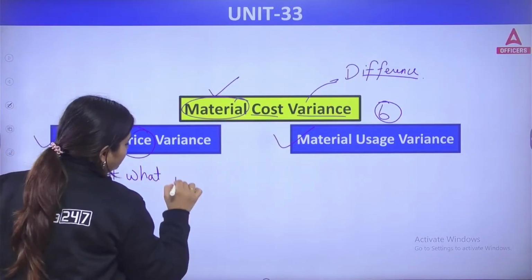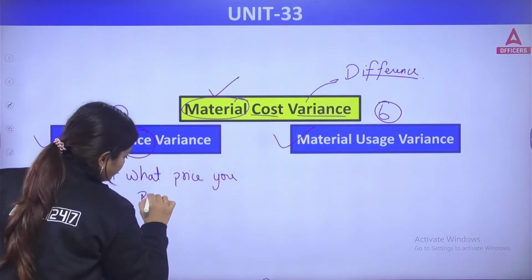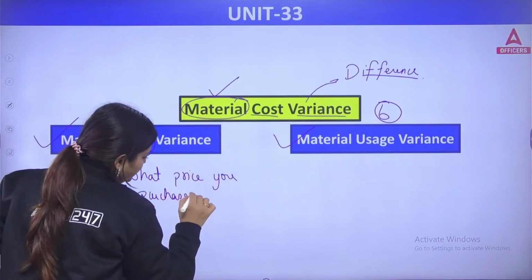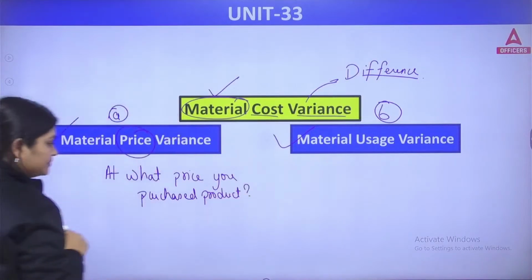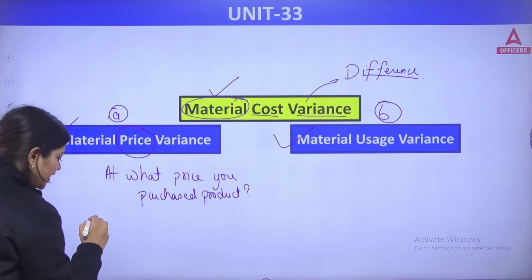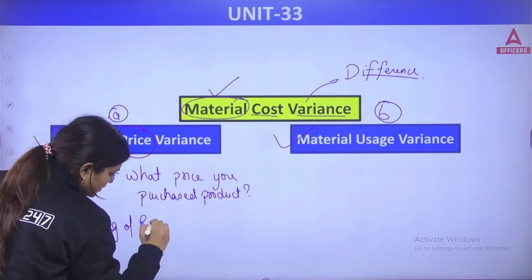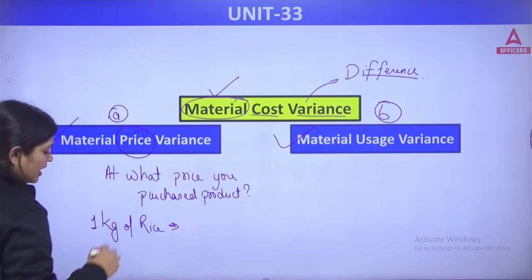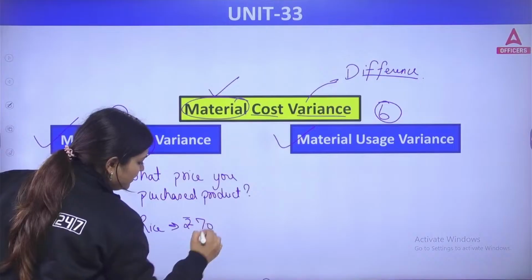At what price you purchased the product. Suppose I am purchasing 1 kg of rice. Usually I know 1 kg of rice is available for rupees 70.